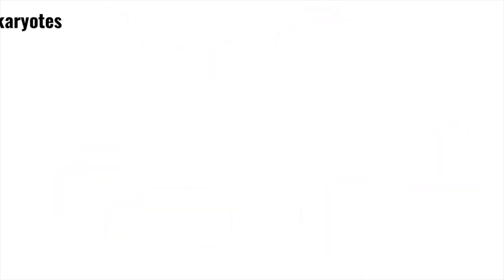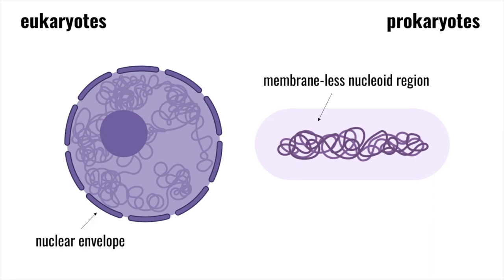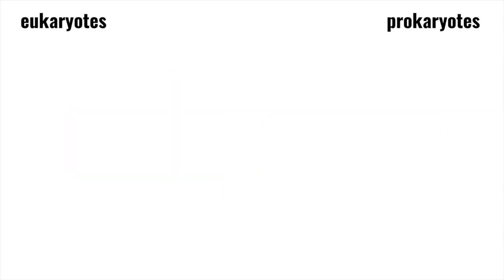Eukaryotic cells have a nucleus surrounded by a nuclear envelope that's made up of two lipid membranes. The nucleus holds the eukaryotic cell's DNA. On the other hand, prokaryotic cells don't have a nucleus. Rather, they have a membraneless nucleoid region that holds free-floating DNA.